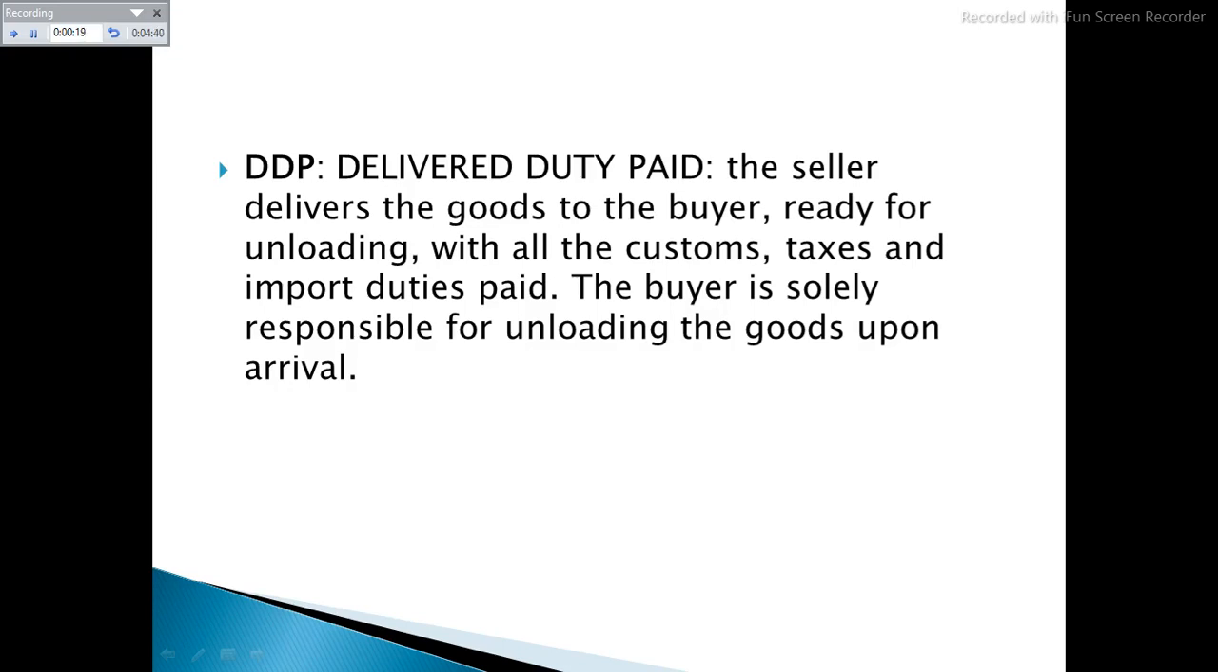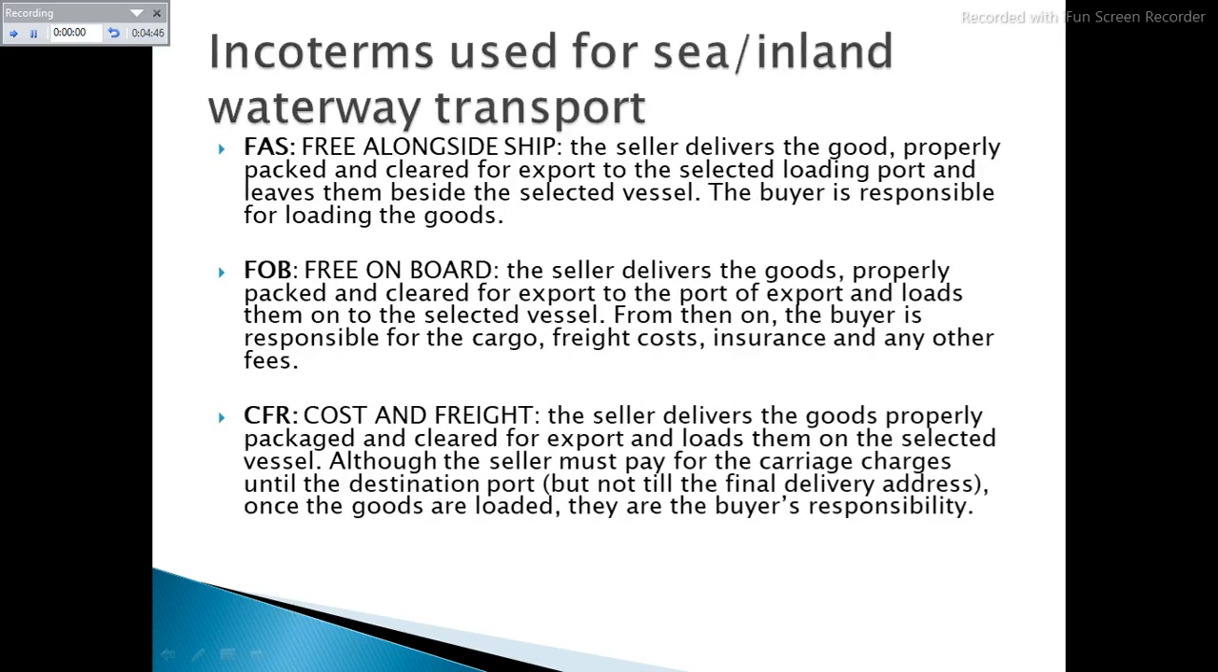Free Alongside Ship. Seller delivers when goods are placed alongside the buyer's vessel at the named port of shipment. Buyer has to bear all costs and risks of loss or damage to the goods from that point. Seller shall clear the goods for export.